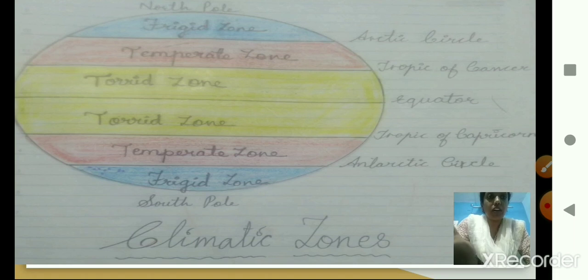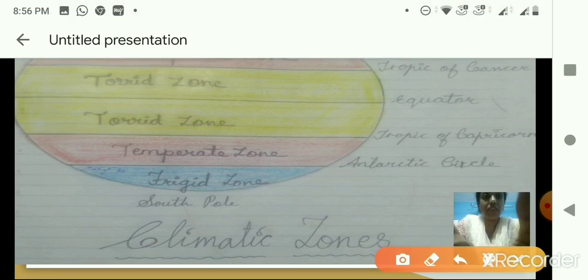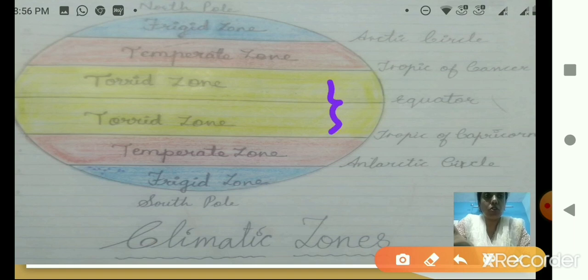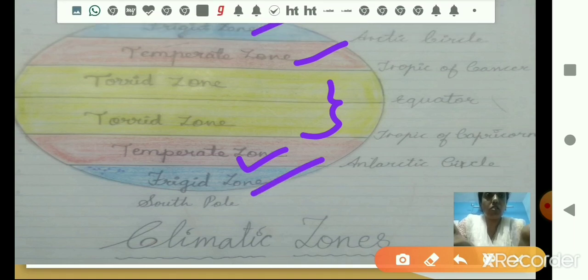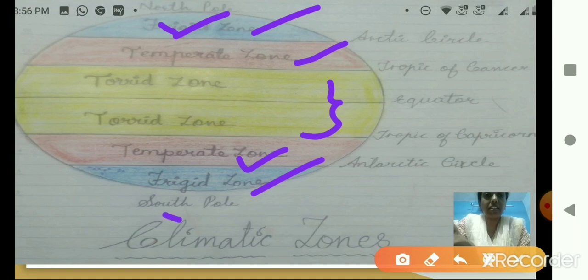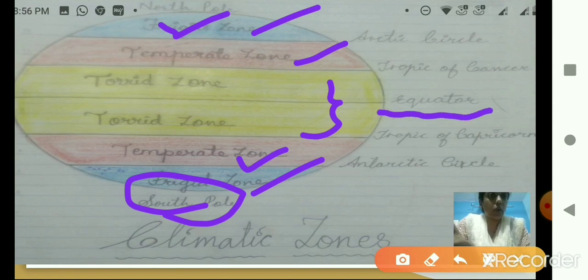It is over here. I have drawn it, and even I have given the colors. So here we have torrid zone, this is temperate zone, and this is frigid zone. This is North Pole over here, and this is South Pole. Clear? And here is the equator.